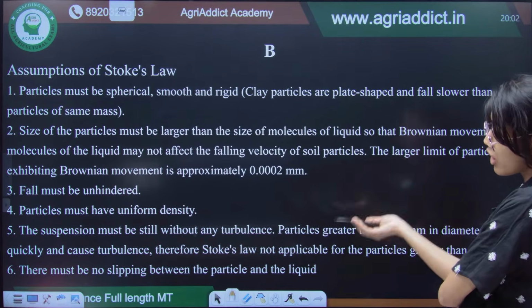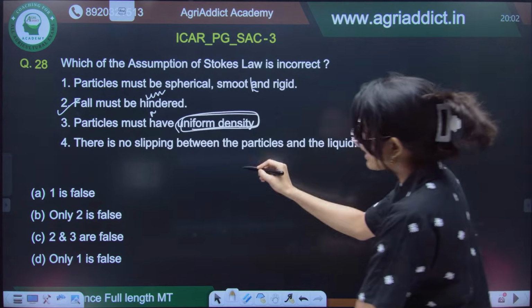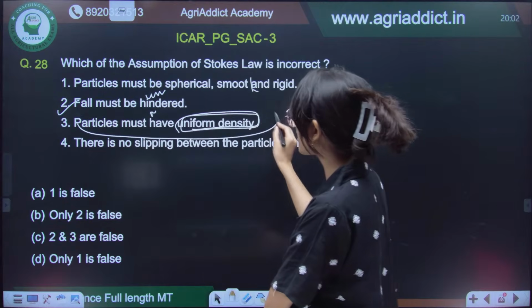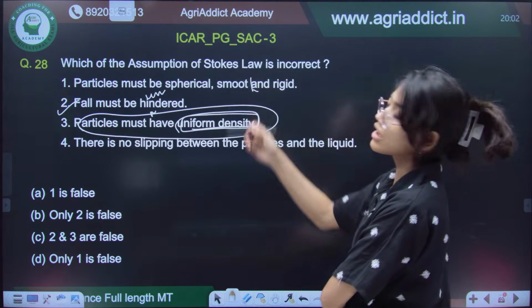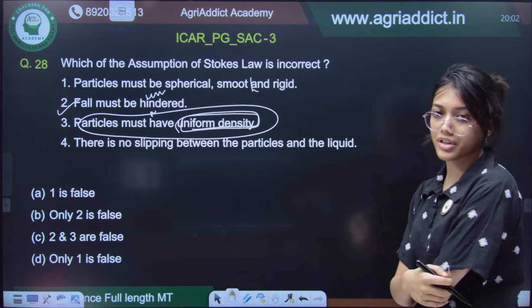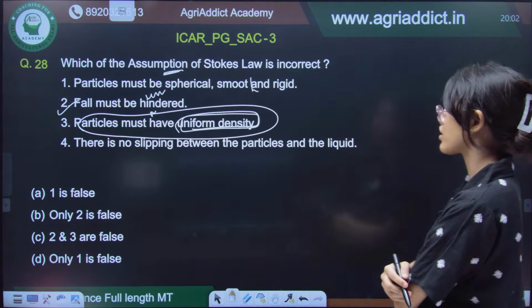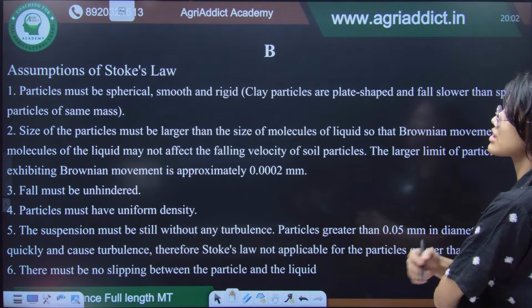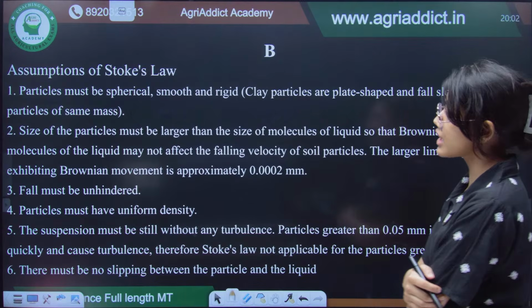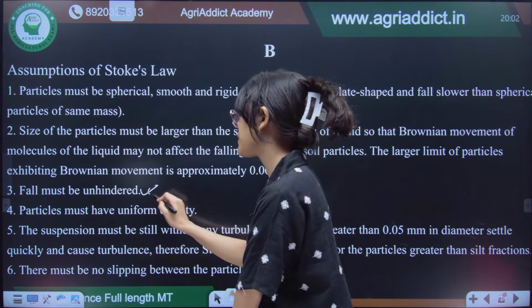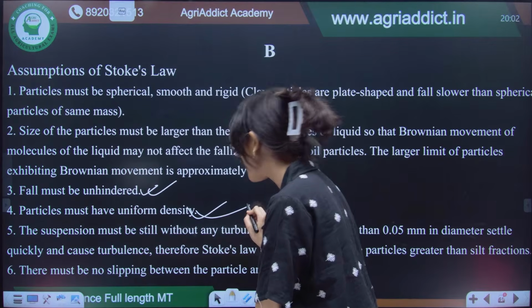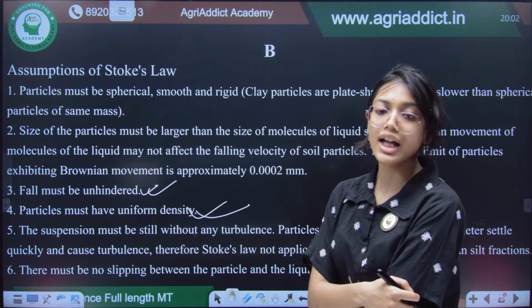And because they had not assumed anything about density, we cannot consider this particular option in the question, because they have particularly asked for the assumptions of Stokes' law, right? So, we cannot consider this. So, first, particles must be spherical, smooth and rigid. See, the fall must be unhindered, and they must have a uniform density in the assumption section only.